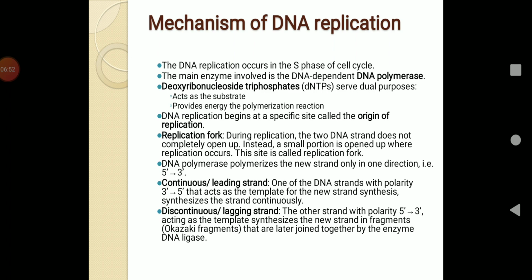With the help of all this, and with the production of the leading strand and lagging strand, which I am going to explain, we are going to study the replication mechanism.